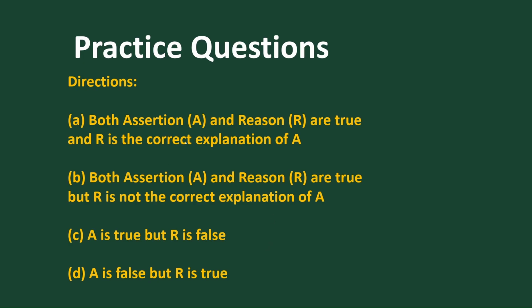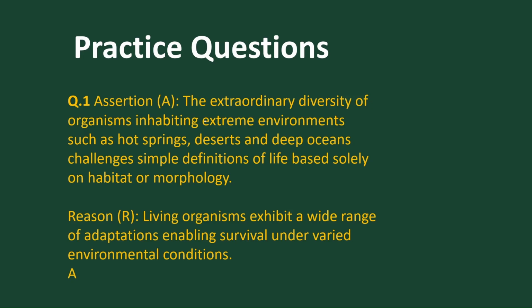For example, in an assertion and reasoning question, what do we find? If both assertion A and reason R are right, and R is the correct explanation, then it is A. If both A and R are right, but R is not the correct explanation, then it is B. If A is true and R is false, it is C. If A is false and R is true, it is D. Let's go for assertion reasoning.